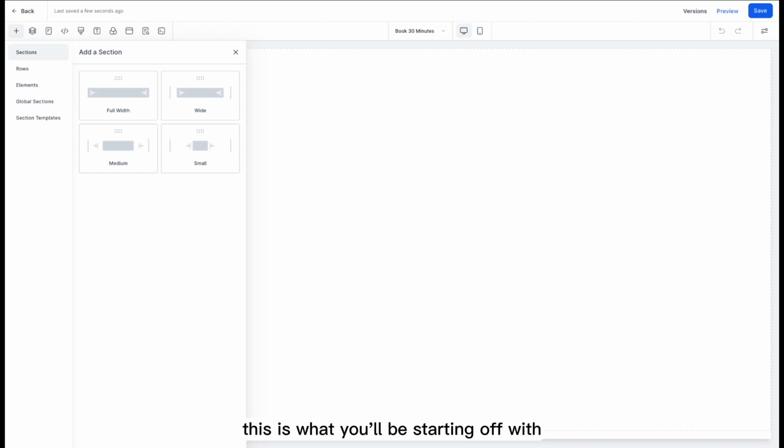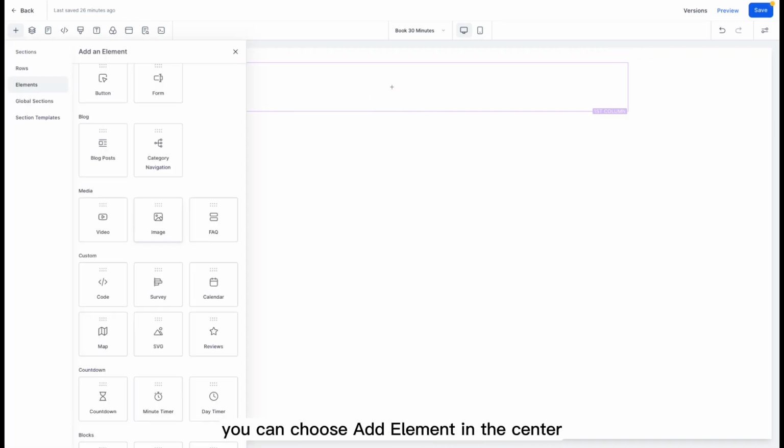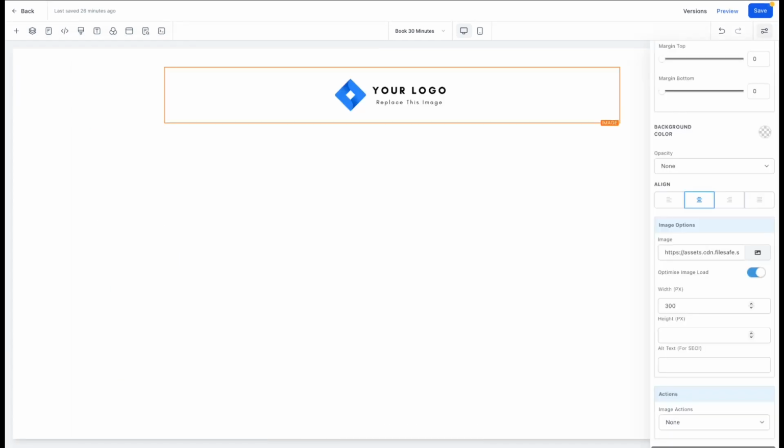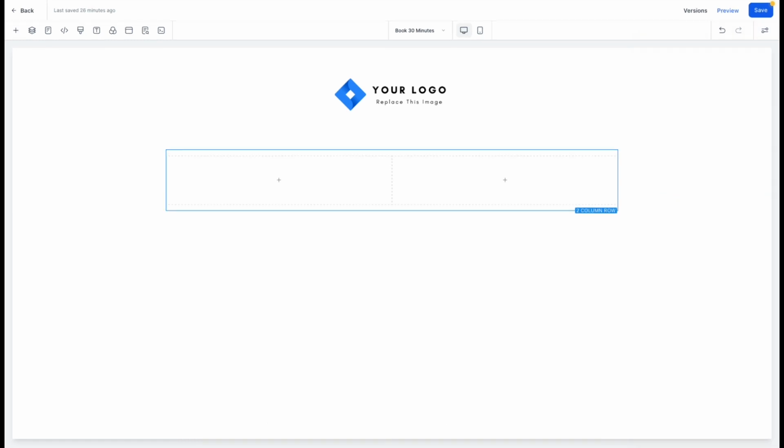This is what you'll be starting off with when choosing a blank page. First, we can go in and add a full width section. If you want to add your logo at the top, after you have added your section, you can choose Add Element in the center and then select Image. On the right sidebar under Image Options, you can click the Gallery button to choose an image to upload. After you have uploaded your logo, you can adjust the size under Image Options as well.